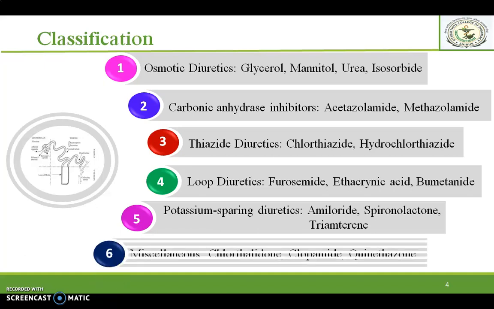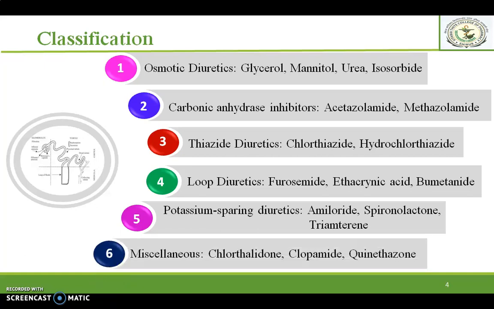And the last class is the miscellaneous. Examples are chlorthalidone, clopamide, quinethazone. So these are all the chemical classes of diuretics.